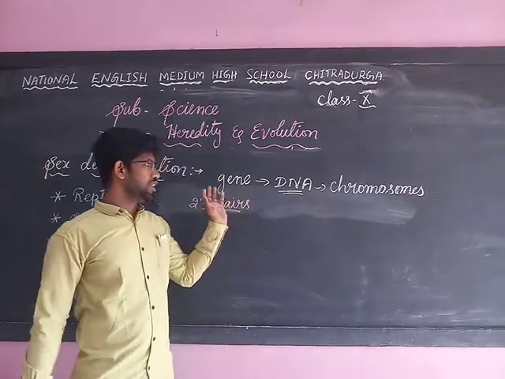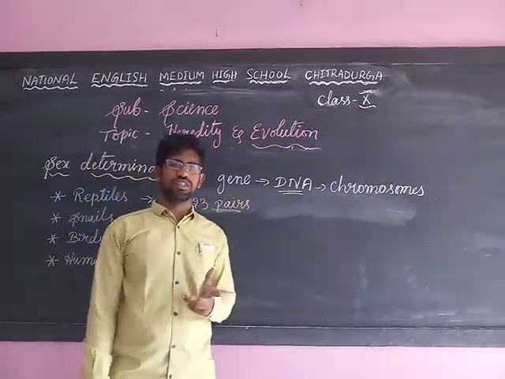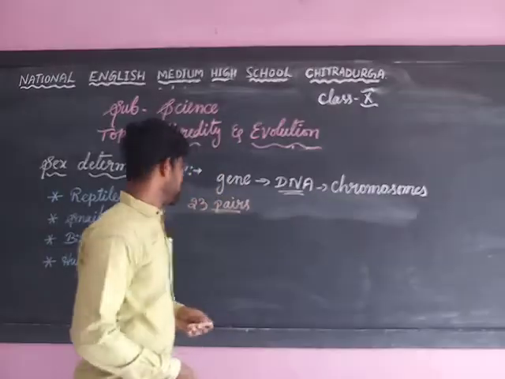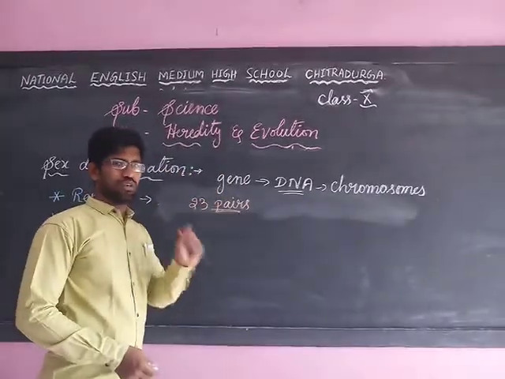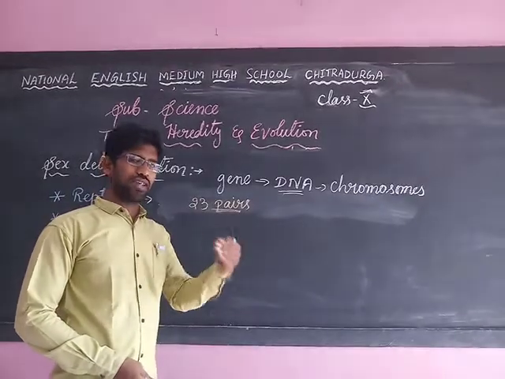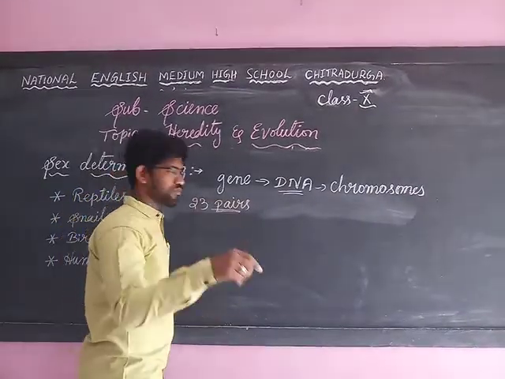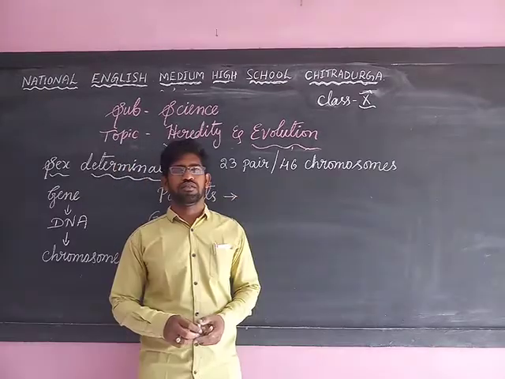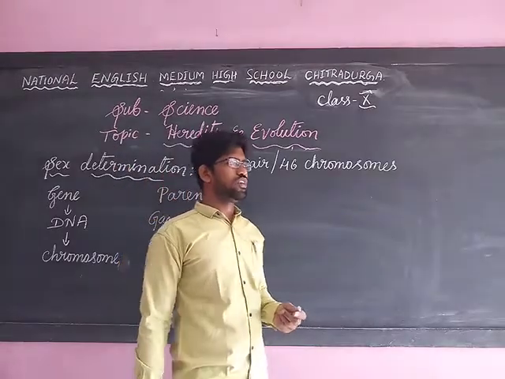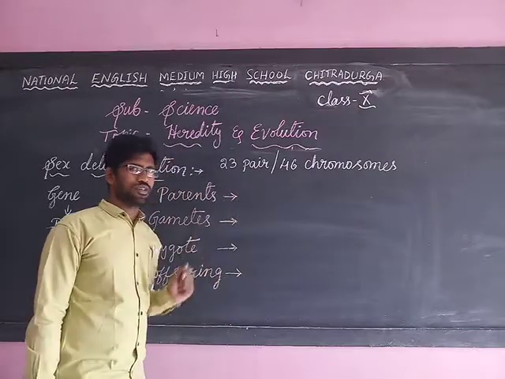Understood? So let us study how sex determination takes place in humans. First, as we did in monohybrid and dihybrid crosses, we take the parents and gametes, and here also we will do the same.